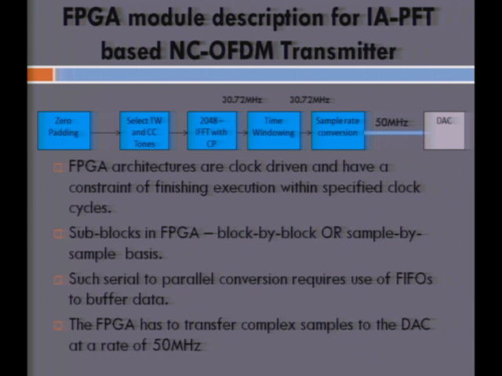So for example, the FFT involves a FIFO within itself, because it has to accept 2048-length data, then perform the FFT, and then send out on a sample basis. Because the block following the FFT works on a sample-by-sample basis, and this one works on a block-by-block basis, there has to be a FIFO built in within the FFT block, which makes sure that the data is received at the chunk rate and then sent out on a sample-by-sample basis. So we need to employ these FIFOs within the block.